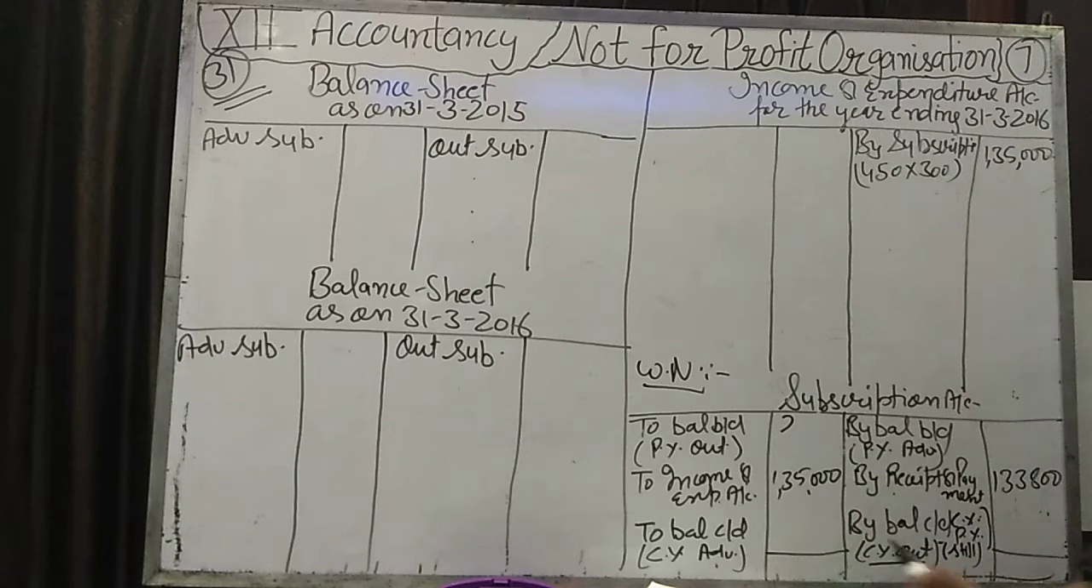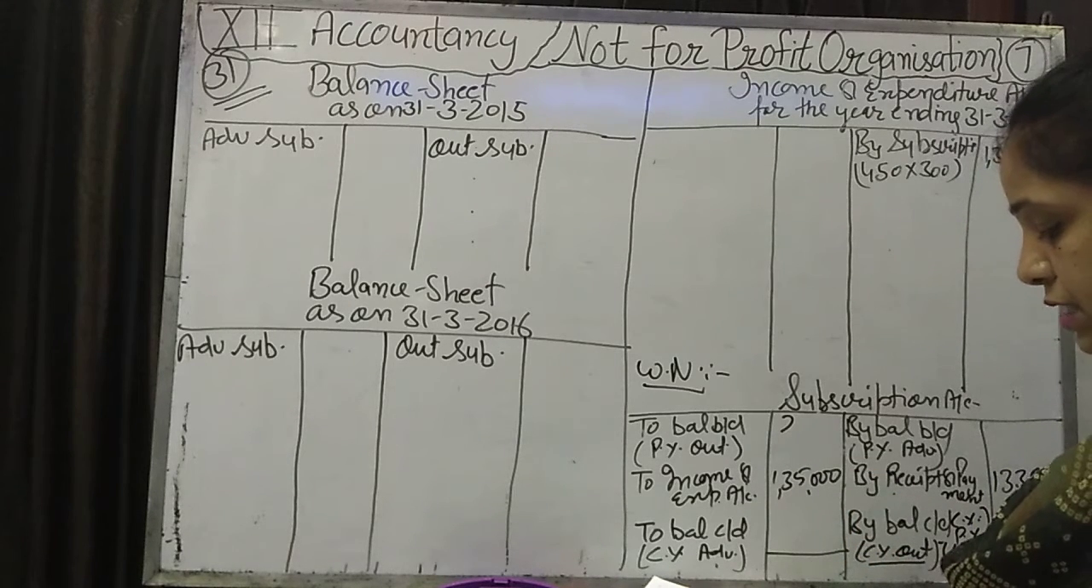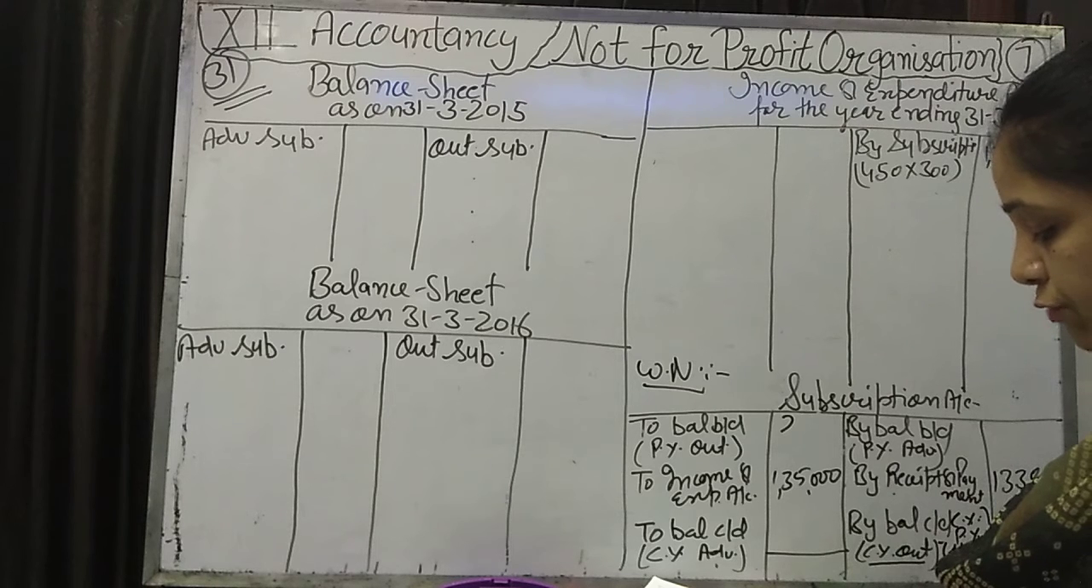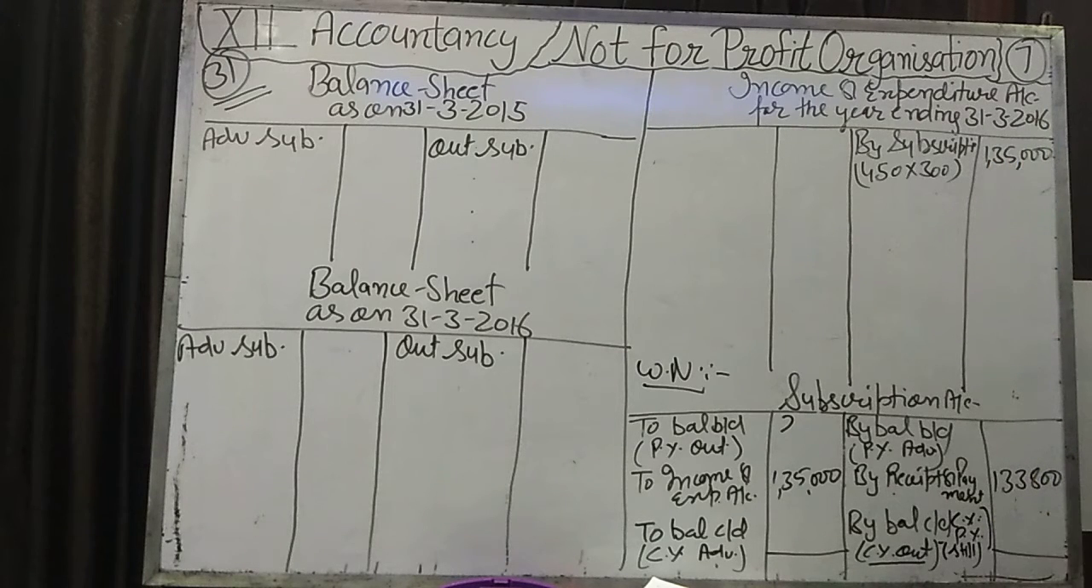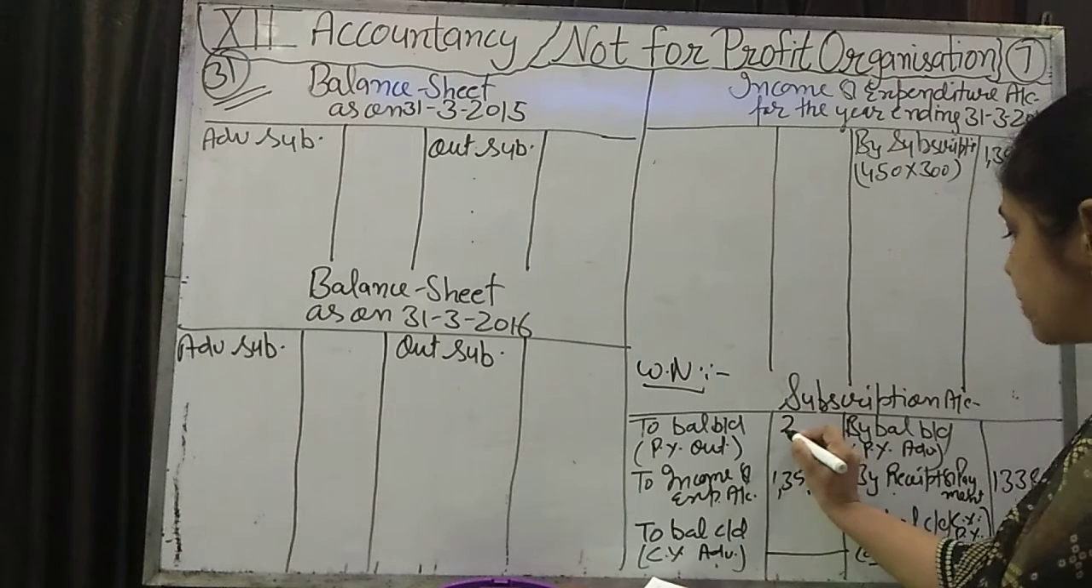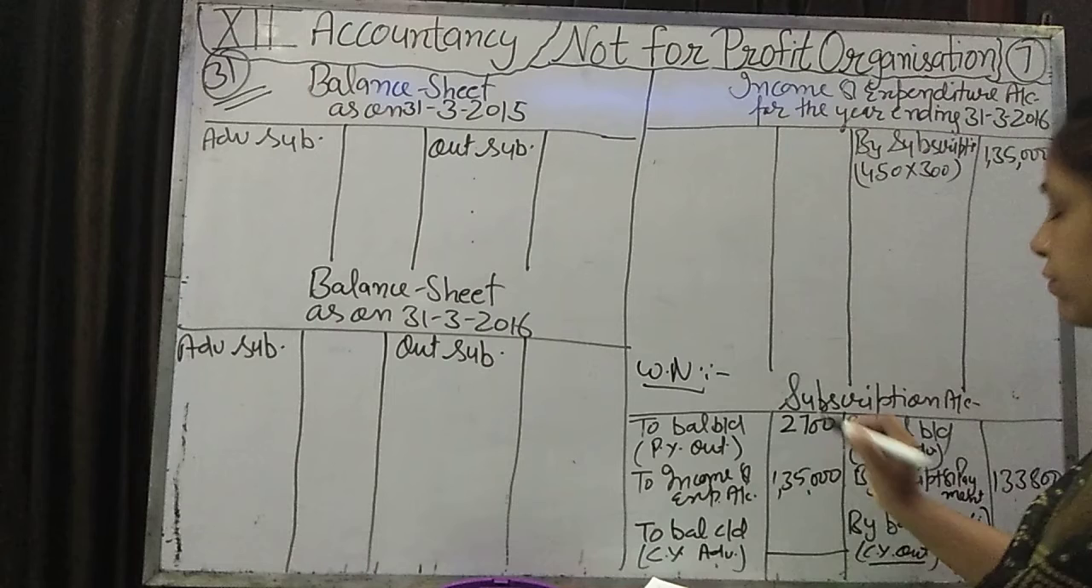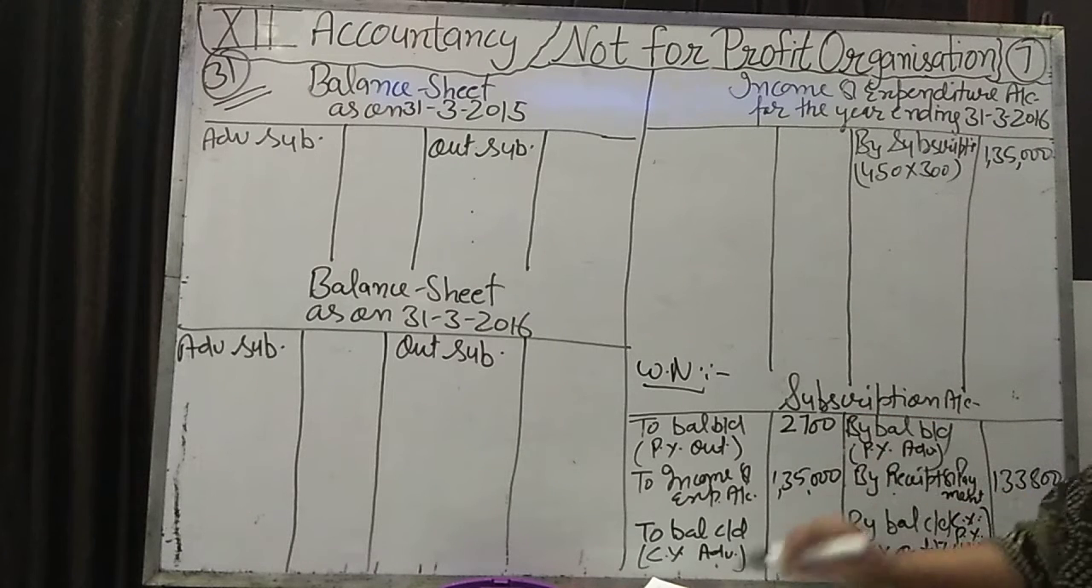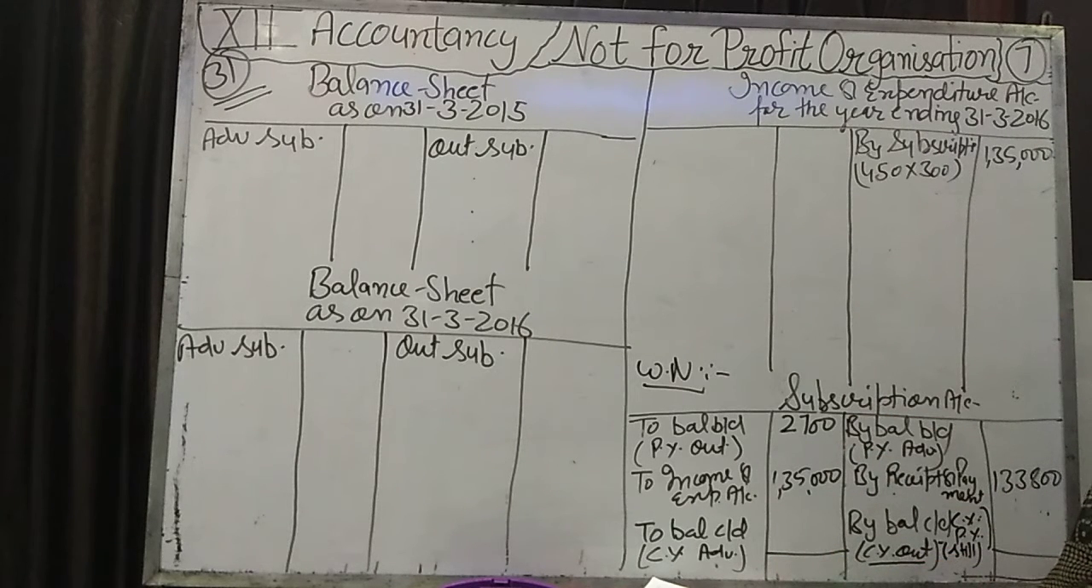Clear? Okay. And another information that 2,700 is in arrear for 2014-15 at the beginning of this year. It means this is the outstanding subscription of the previous year. So previous year outstanding subscription was 2,700, but we have received 2,400. It means 300 is still outstanding. So we will write here in previous year 300.